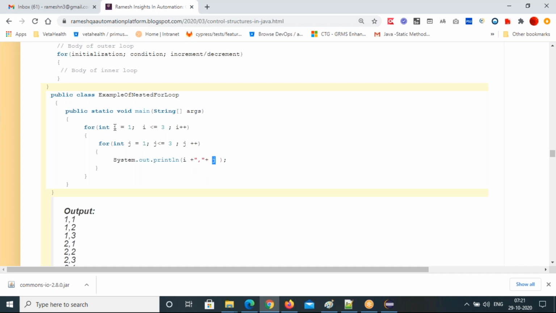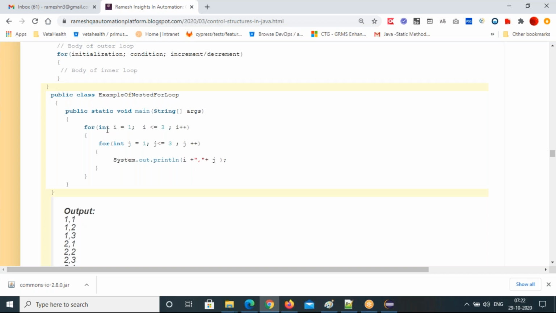First i value is 1. So 1 less than or equal to 3, true, comes inside. Now j value is 1. So j equal to 1 less than or equal to 3, true, comes inside. i value 1, j value 1, first iteration. Next iteration, j value will update, 1 plus 1, 2. 2 less than or equal to 3, true, comes inside, 1 and 2 will print. Again j value will update to 3, and 3 equal to 3, true, comes inside. i value 1, j value 3. So 1, 3 it will print.